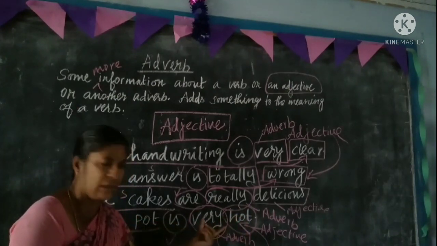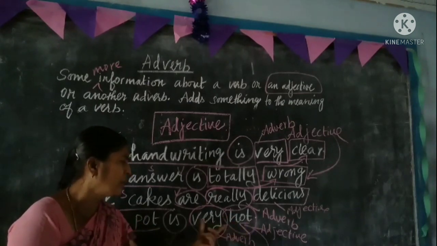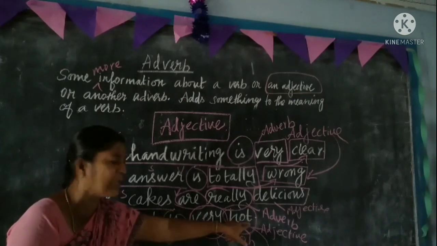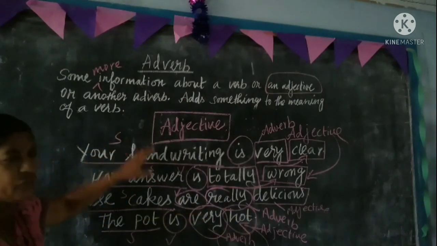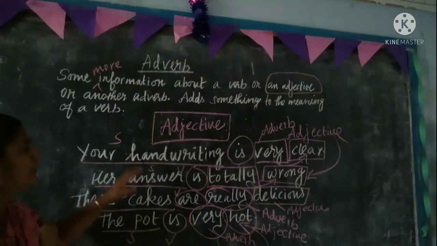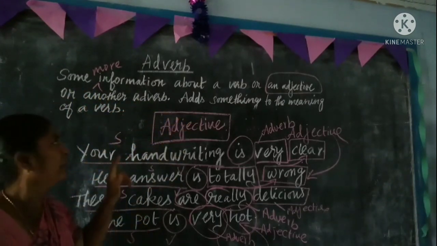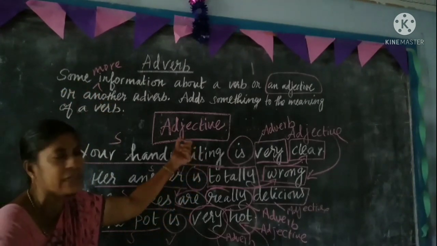How is the pot? It is very hot. So the word very is the adverb. Sometimes an adverb gives more information about the adjective.